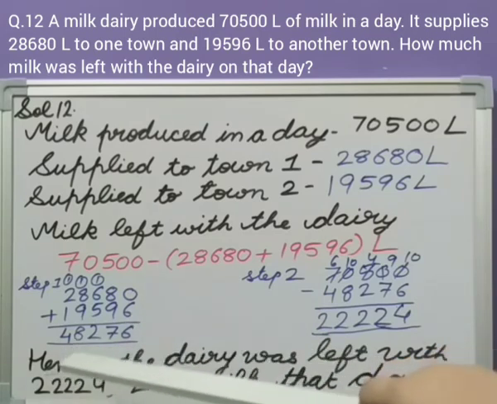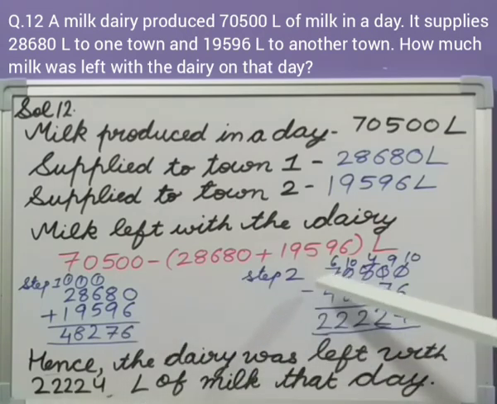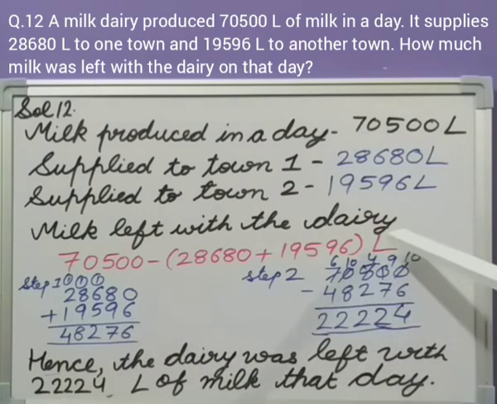We got 48,276 liters. Then we will subtract that from the total milk produced. So 70,500 minus 48,276. After subtracting, we got 22,224. That is the remaining one. So how much milk was left with the dairy? Hence, the dairy was left with 22,224 liters of milk that day.